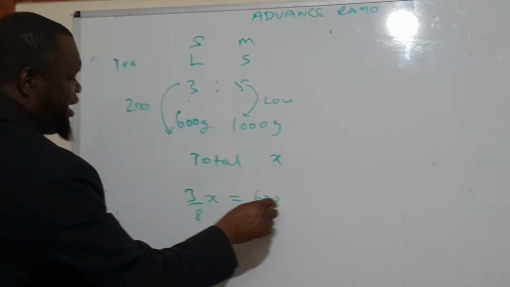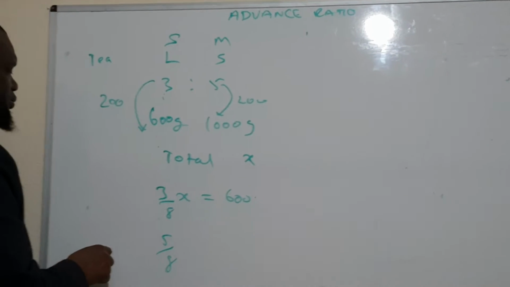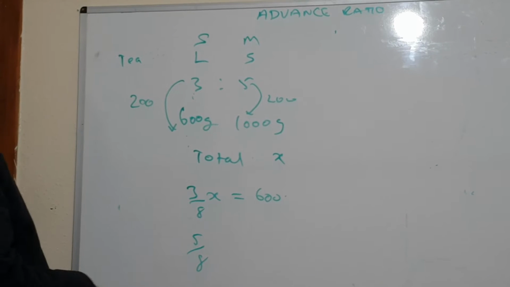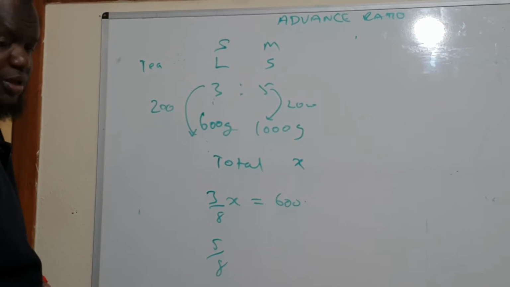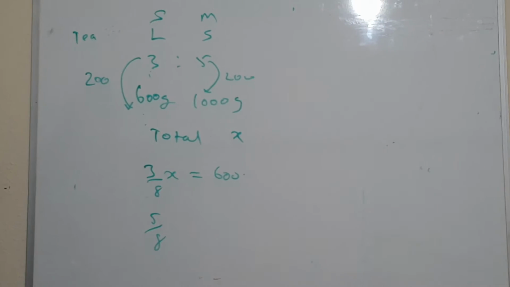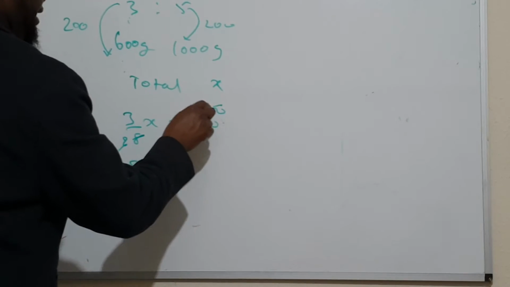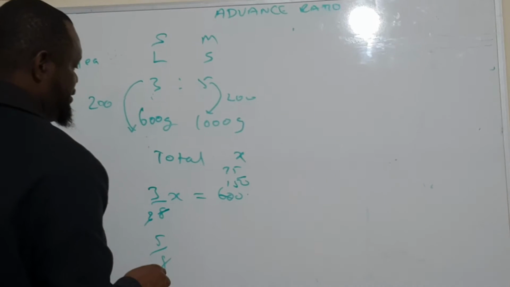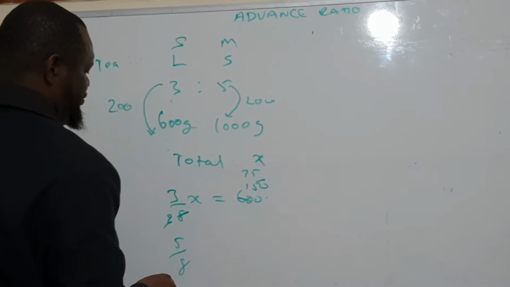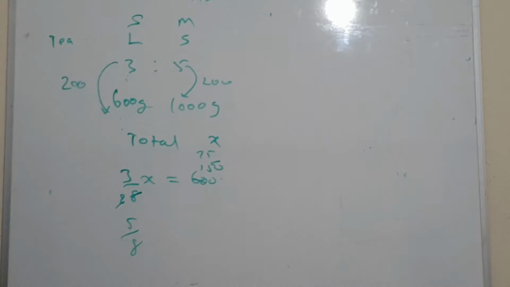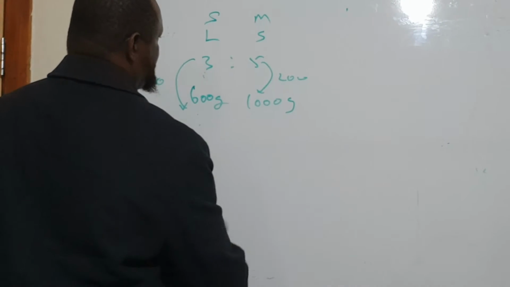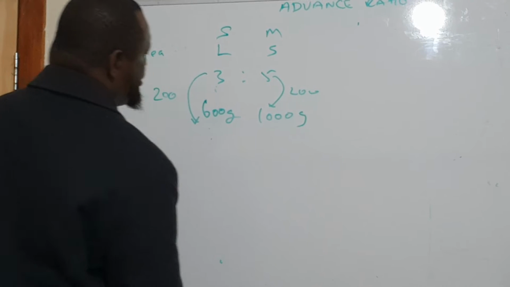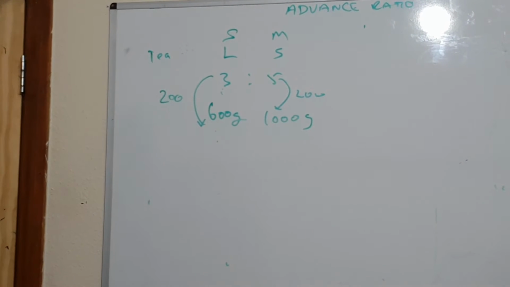X will be 600 divided by 3 times 8. No, this is wrong. 3 plus 5 is 8.